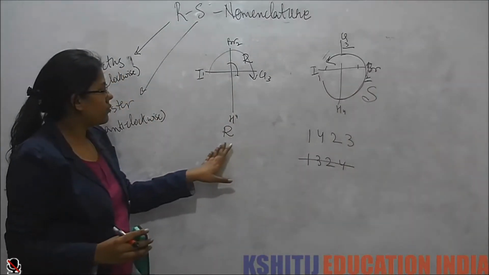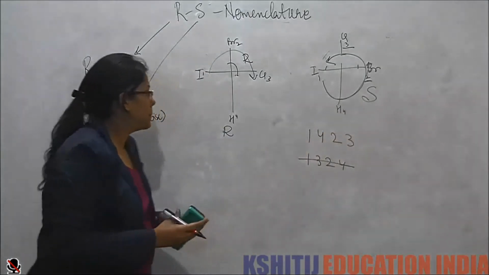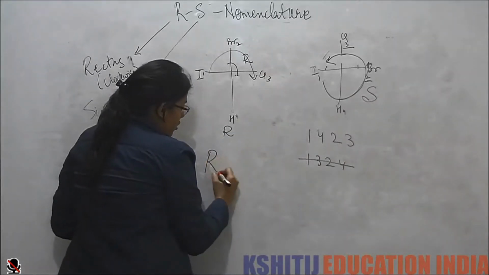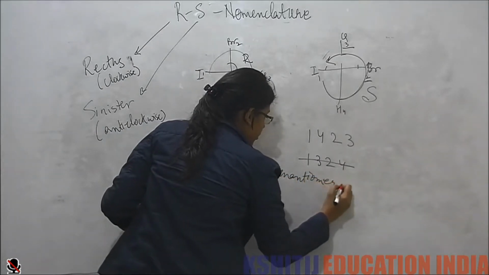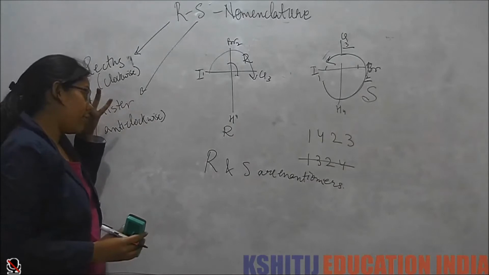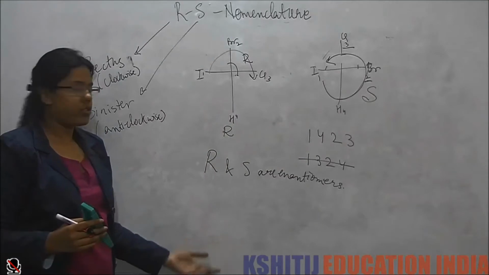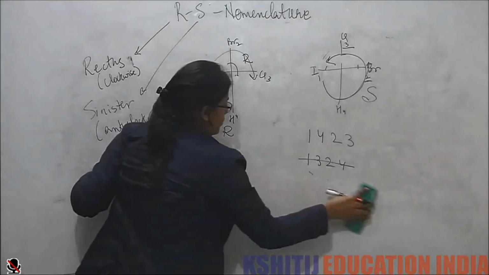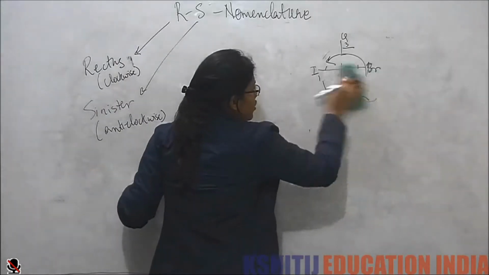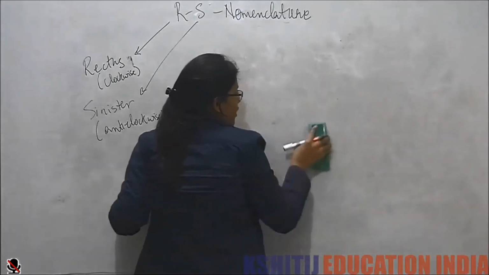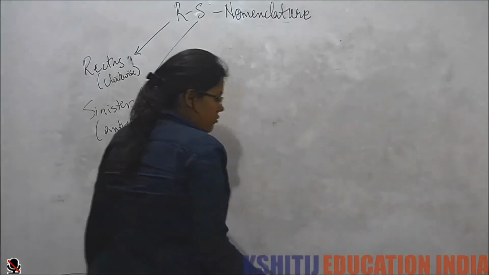So now this is R, this is S. That means R and S are enantiomers. When one of the configurations of our molecule is R, the other is S, they both are enantiomers. Alright? Now let's take a few more examples. This is all when H is in the lowest position.